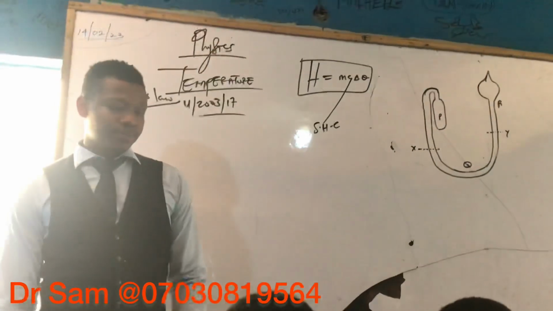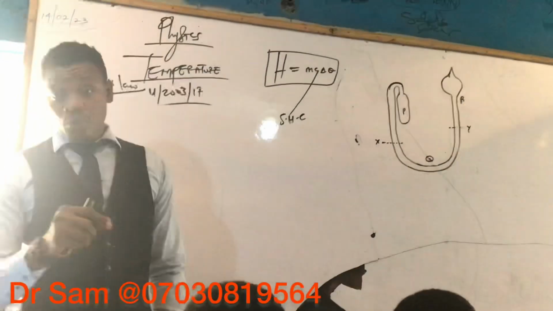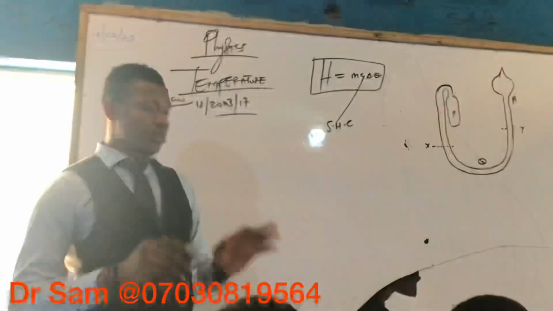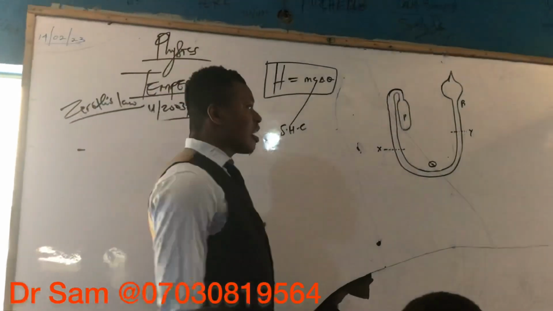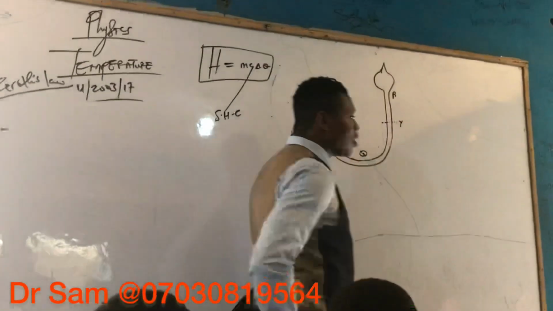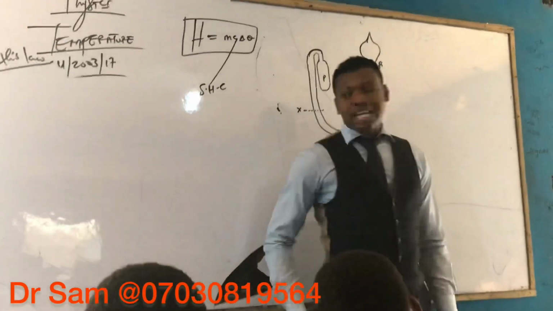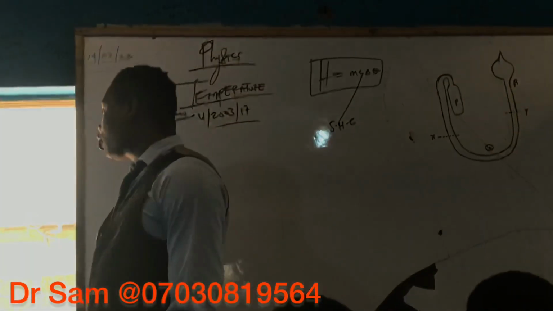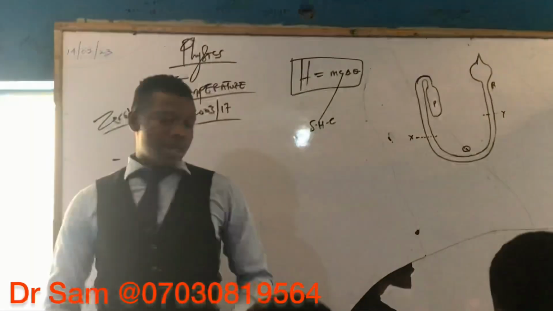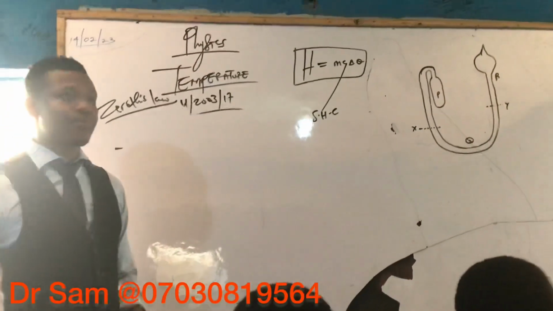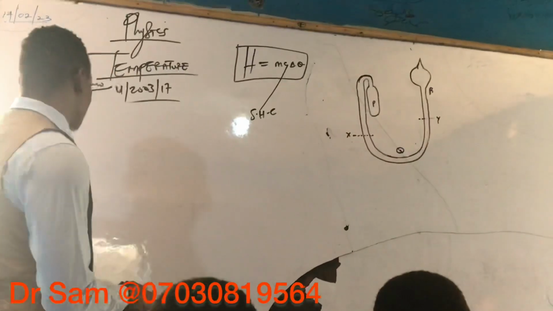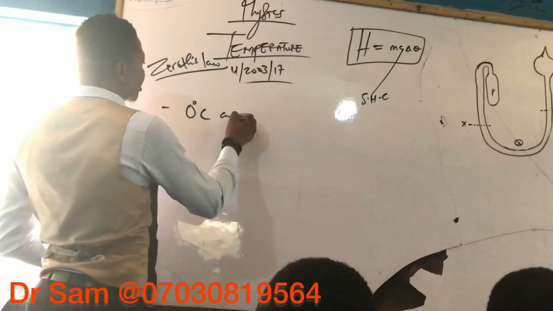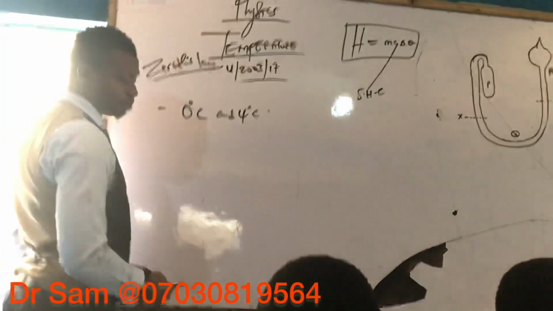Number 1, that's Roman figure 1. We want to write about the reason why we can't use water as a thermometric substance. Water has an anomalous expansion between 0 degrees Celsius and 4 degrees Celsius.